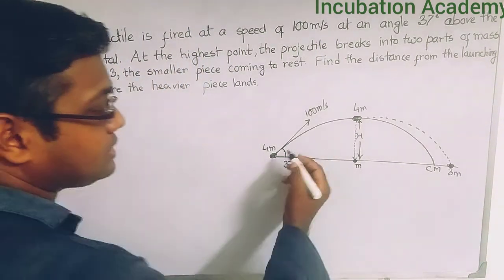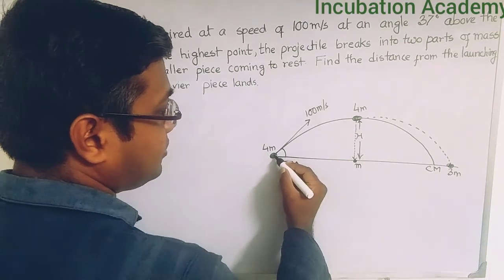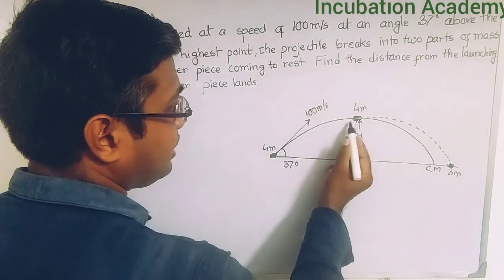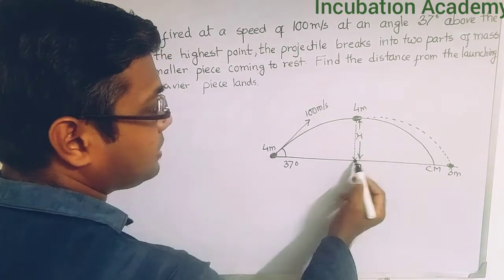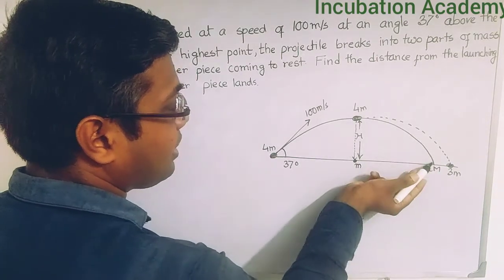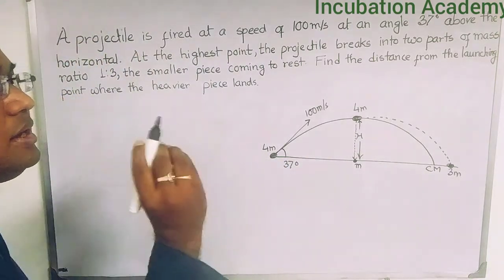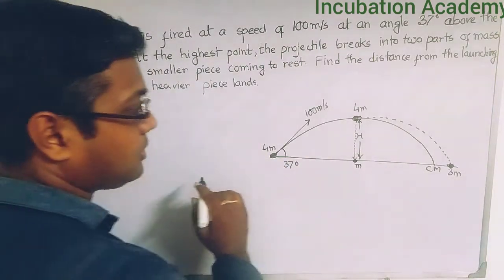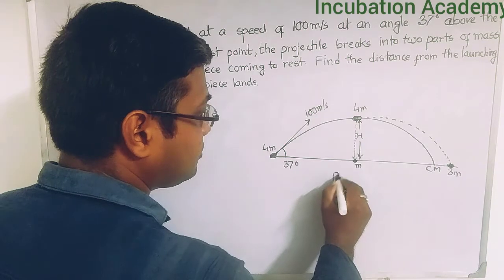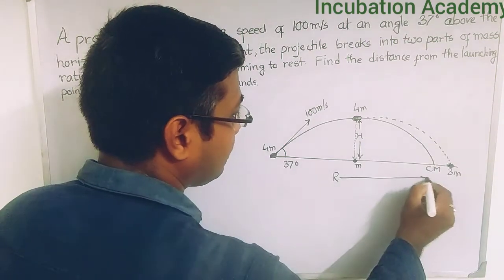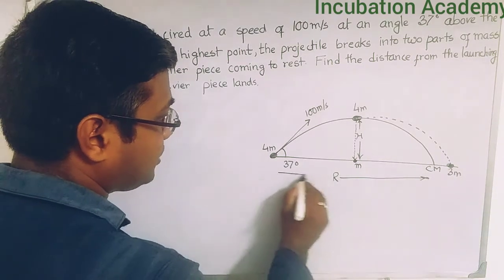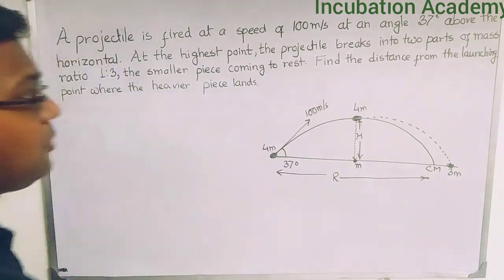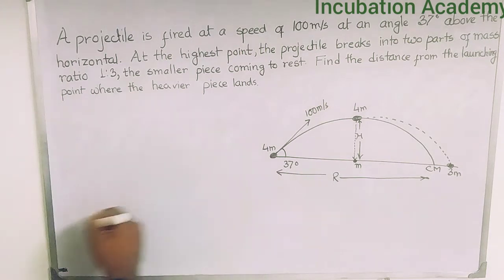The projectile is fired from here, the explosion occurs here, and two particles go to two different places, but the center of mass is completely undeviated. So we want to know the position where this center of mass strikes the ground from the launching point, that is the range.